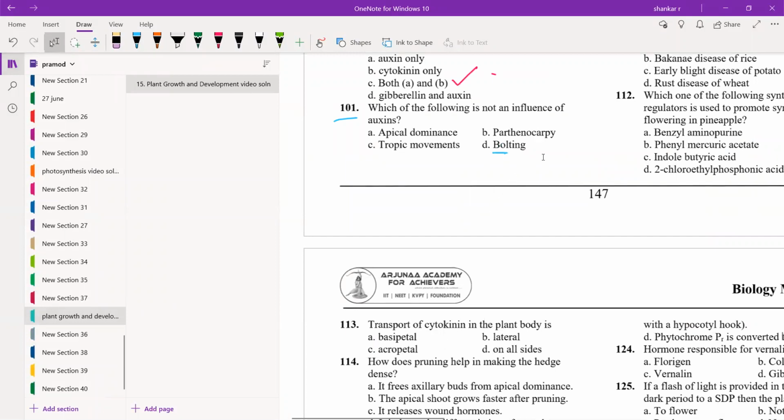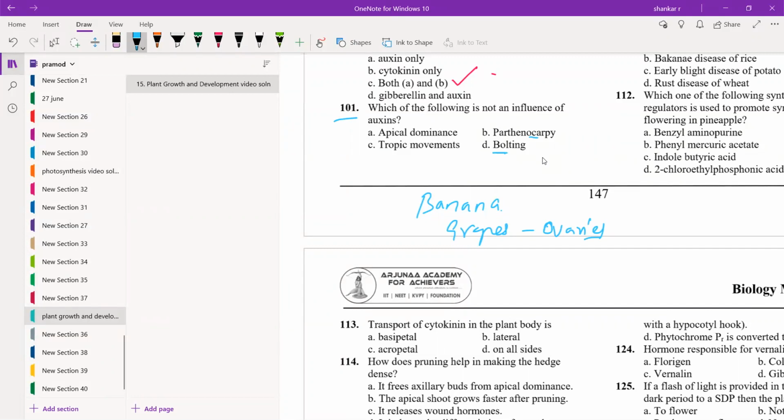Next, B, parthenocarpy. Parthenocarpy can be induced with the help of auxin, which means the development of fruits without fertilization. Those are called parthenocarpic fruits. For example, banana is a parthenocarpic fruit, and so are certain varieties of grapes, because of the high concentration of auxin in the ovary before fertilization, which induces parthenocarpy.